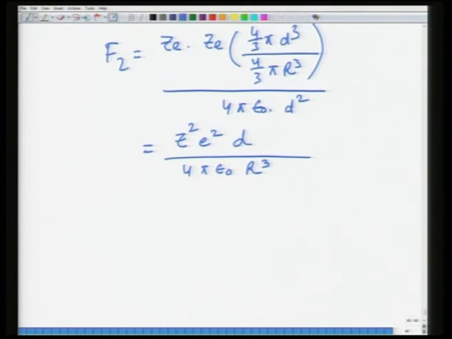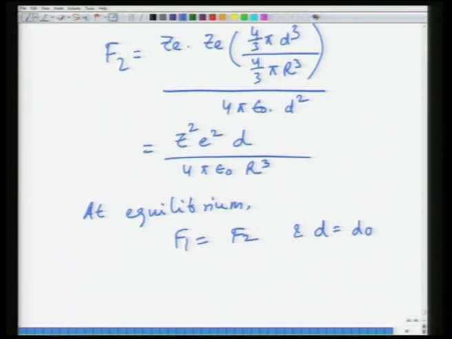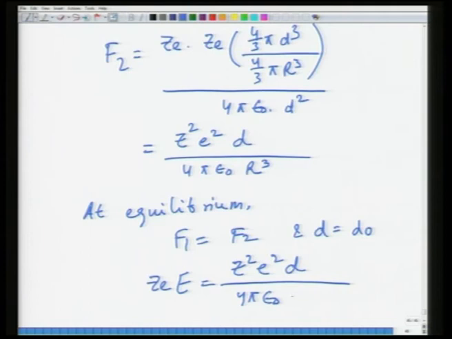Now, at equilibrium, F1 will be equal to F2, and let us say d is equal to the equilibrium distance, which is called d naught. So, when you do that, ZeE is equal to Z square e square d divided by 4 pi epsilon naught R cube.